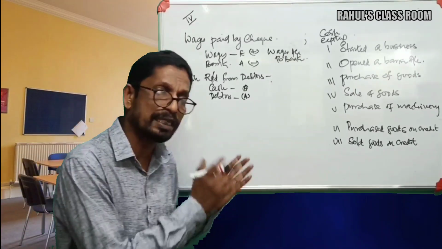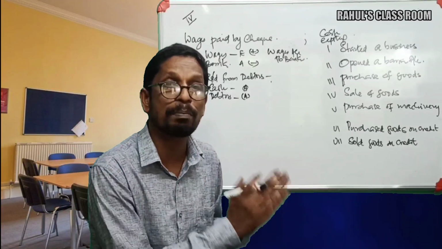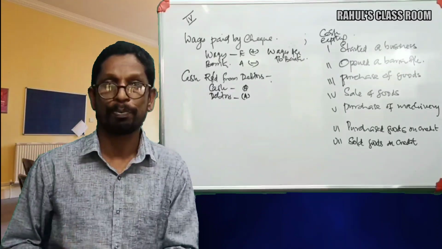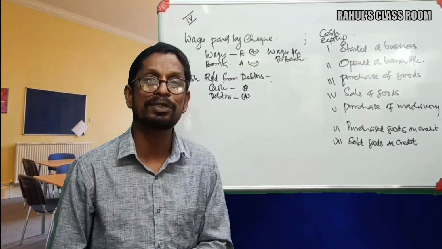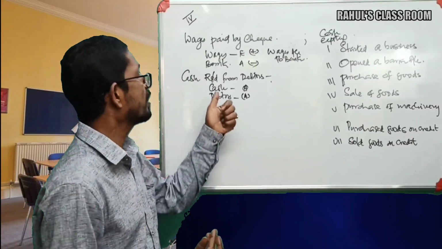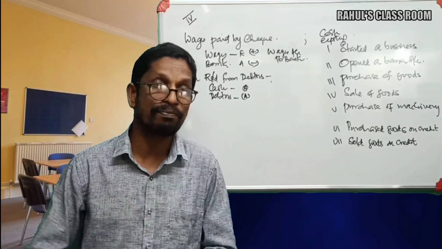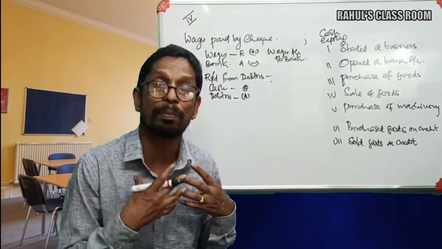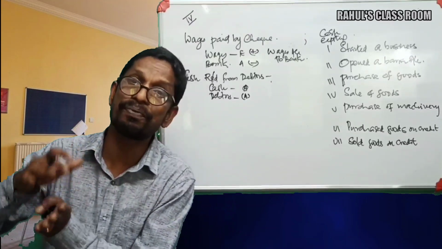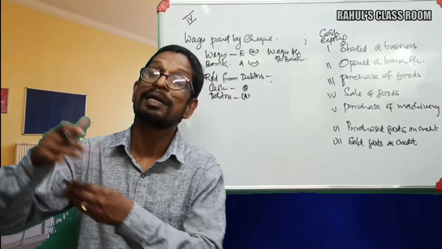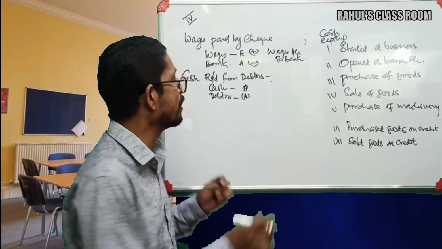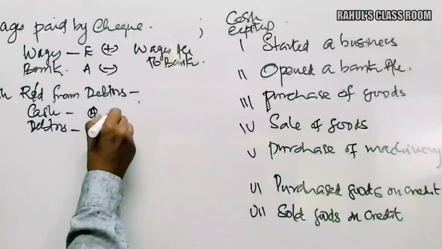So in such case, the firm has a right to receive certain money from that person or a group. So it's a right of the organization. Therefore, it is an asset. Again, cash is an asset now and debtors is also an asset now. When they repay any amount to our business concern, the debt due from them is reducing. That means debtors are reducing. And here the cash is an asset, that is increasing.